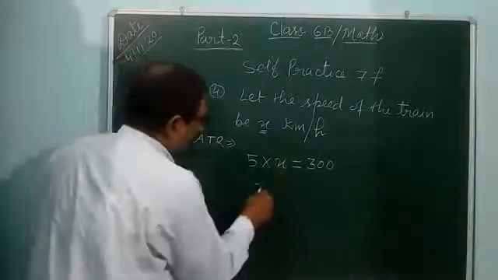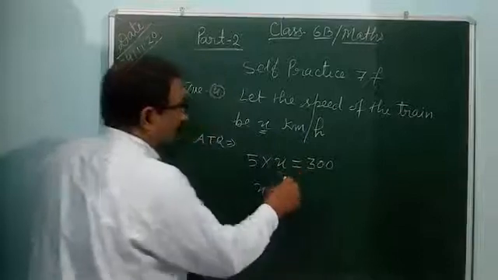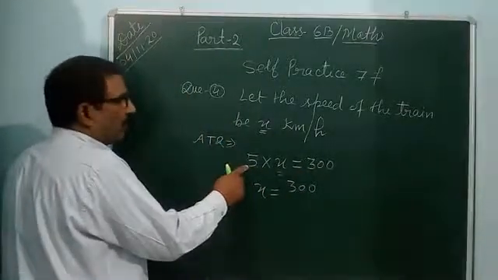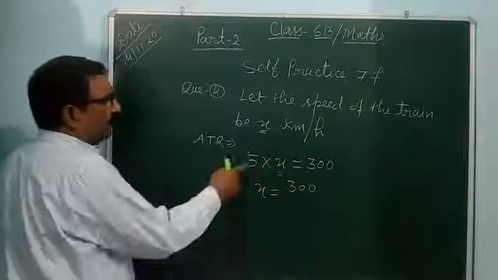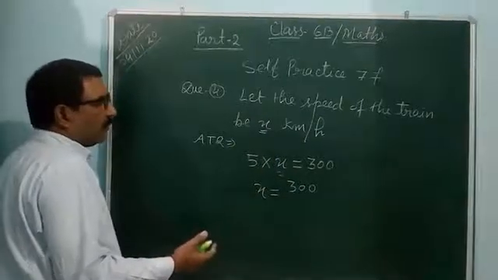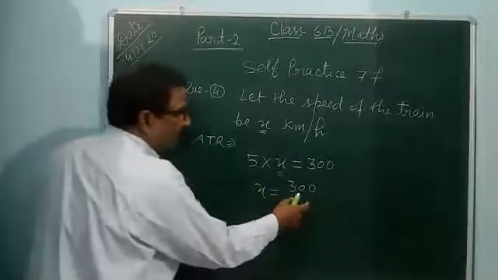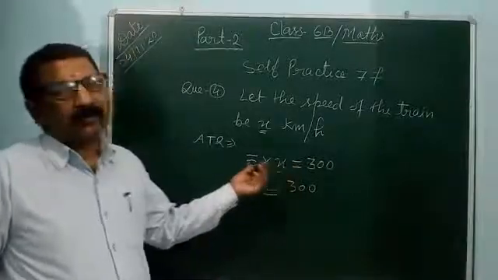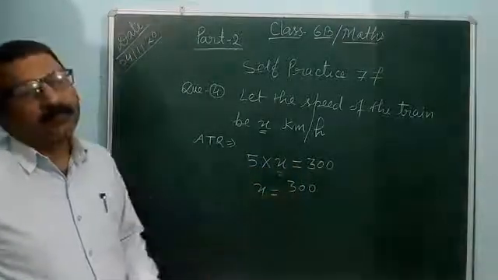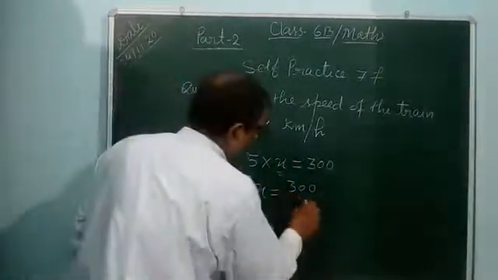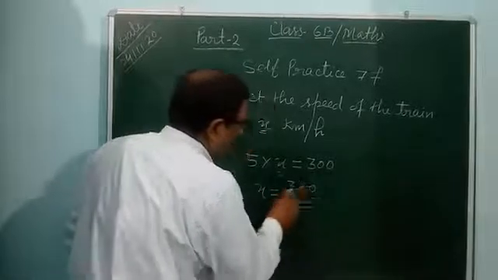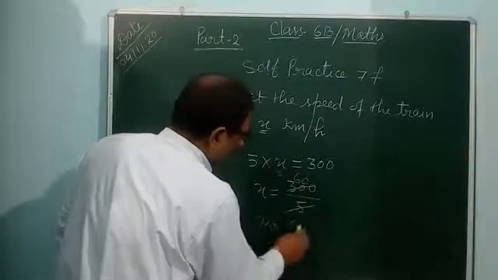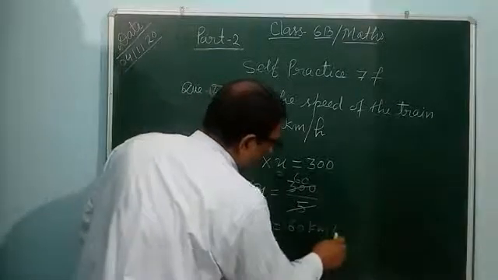So after that, x is equal to, on the right side it is given 300. The 5 multiplied with the variable is the coefficient, so the coefficient will be the denominator. What you are finding out is the unknown number x. The number multiplied with it will be the denominator. So 300 by 5. 5 6 are 30 and 0 here, 60. So x is equal to 60 kilometer per hour.